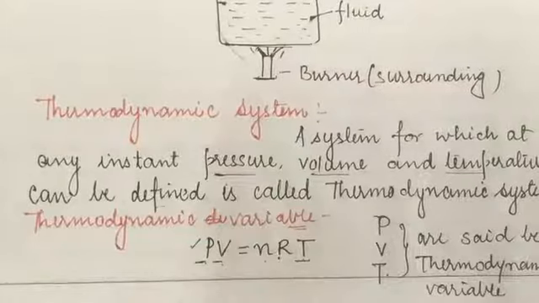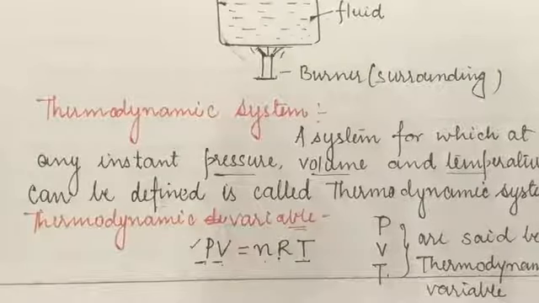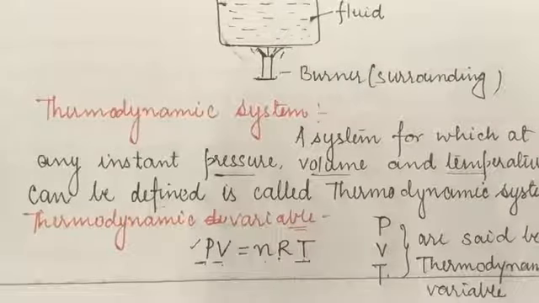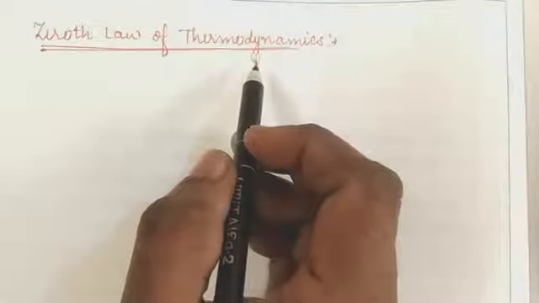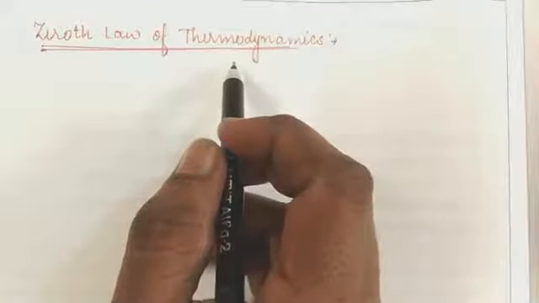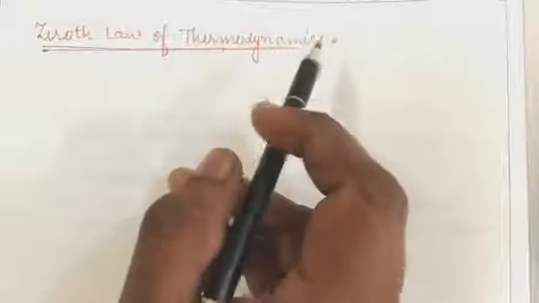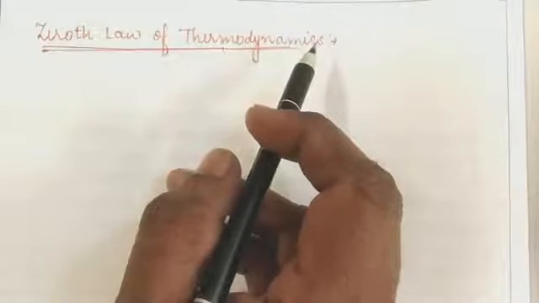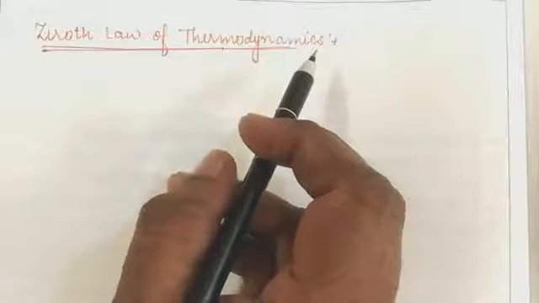So without wasting time, we are turning towards the basic terms for the concept of temperature, which is also known as the zeroth law of thermodynamics. So let's start with the zeroth law of thermodynamics. Thermodynamics means the transformation of heat energy from one terminal to another terminal. Okay students, what do you mean by the zeroth law of thermodynamics?